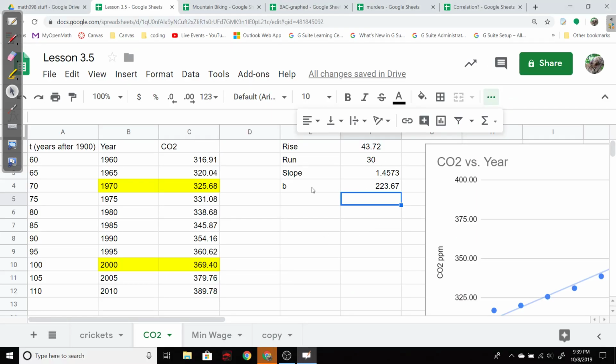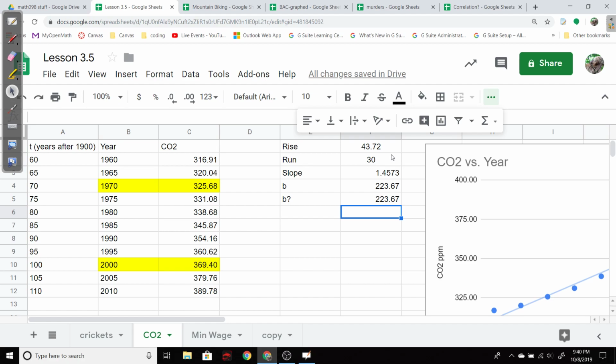Yep. All right, so let's check it for the other yellow point. It should match for that. So I'm going to recalculate B, hope it's the same. So in that case, I want my y value minus the slope, 1.4573 times the number of years since 1900, which would be 100. And yes, I could have clicked on it there. And I get 223.67, the same one.